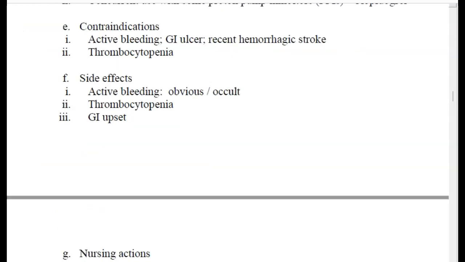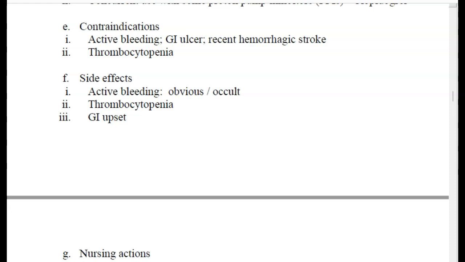So some contraindications for using antiplatelets: active bleeding, right? So if somebody has GI ulcers or a recent hemorrhagic stroke, these medications are contraindicated, or we shouldn't be giving these medications to these patients. Another contraindication is thrombocytopenia or low platelet count. So depending on the facility and the provider, sometimes you have to hold the medication if the platelet count is less than 100 or less than 150.